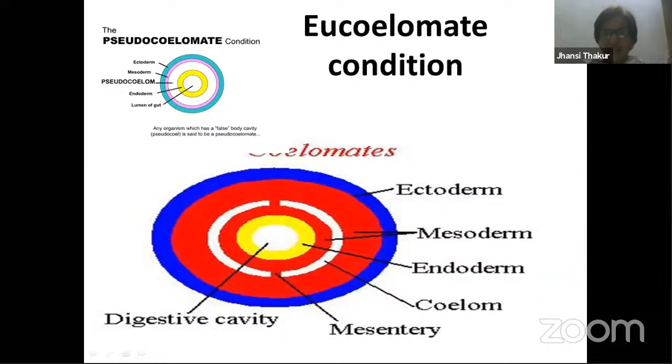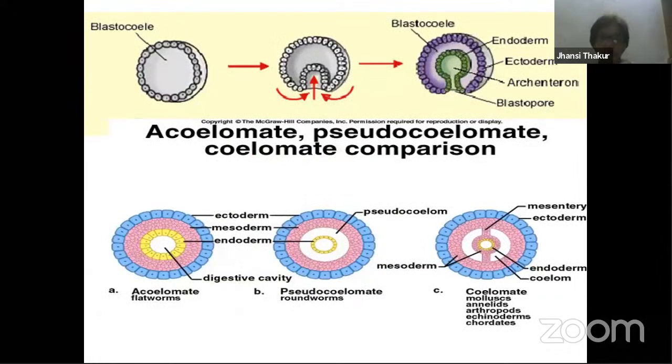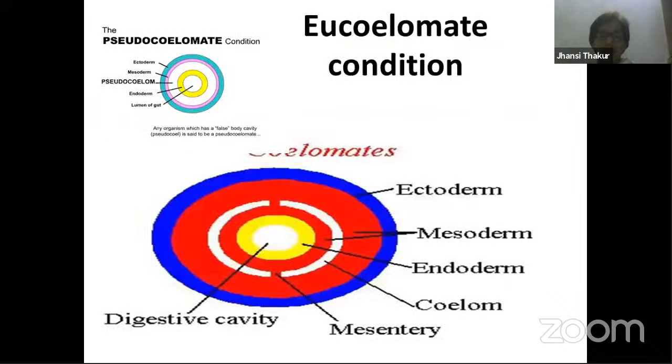Now let's try to compare all the three conditions. See, coelomate condition begins right after nematohelminthes, that is from the next group, Annelida. From Annelida onwards, you find this triploblastic condition and eucoelomate condition. You can find it over here. So there are three germ layers: ectoderm, mesoderm, endoderm. There is a digestive cavity, right?